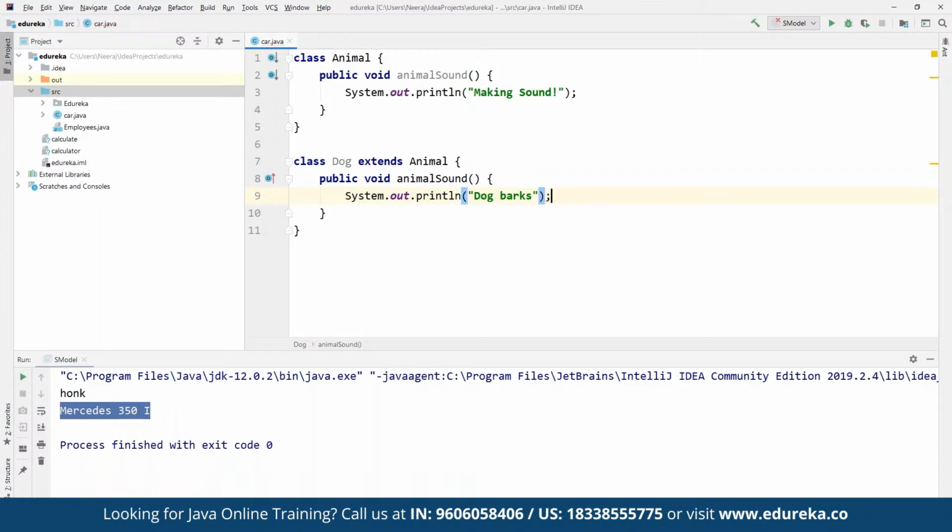Once we are done, we can define statements for other animals as well, as part of extending the same class with multiple child classes. Now we have animals, and they all have their own way of implementation. In the same way we can add a cat, or any other animal as required. They all are going to have different implementations defined, right? Then we can create another class where we create objects and call the animalSound method on each of them, which is going to be applicable.